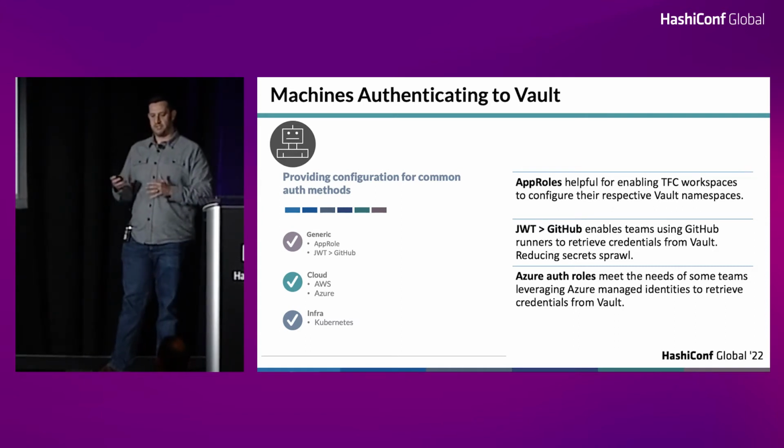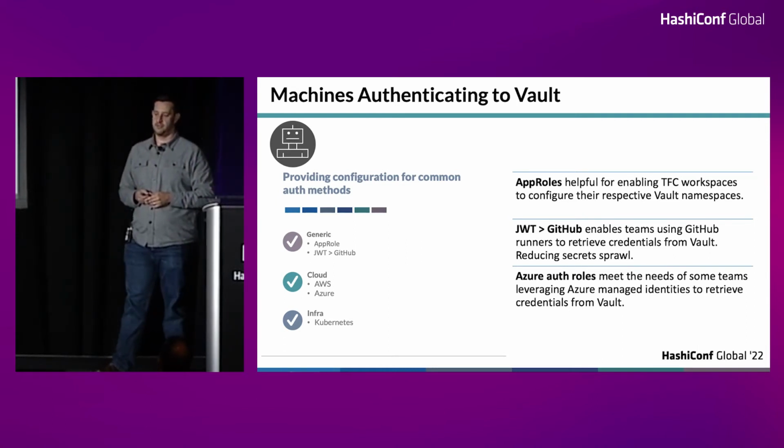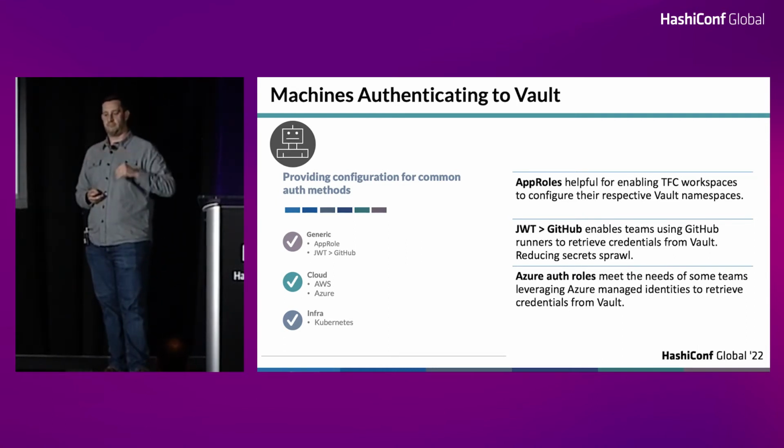Some other things that aren't mentioned here on this slide would be the secrets engines that we're using. A few others that we've started to consume more are the database secrets engine, specifically towards Snowflake, because we have some teams there that are spinning up a bunch of Snowflake environments, and we want to avoid them passing admin credentials around. So we're leveraging that secrets engine to let them create short-lived credentials and move on. So it's been helpful.